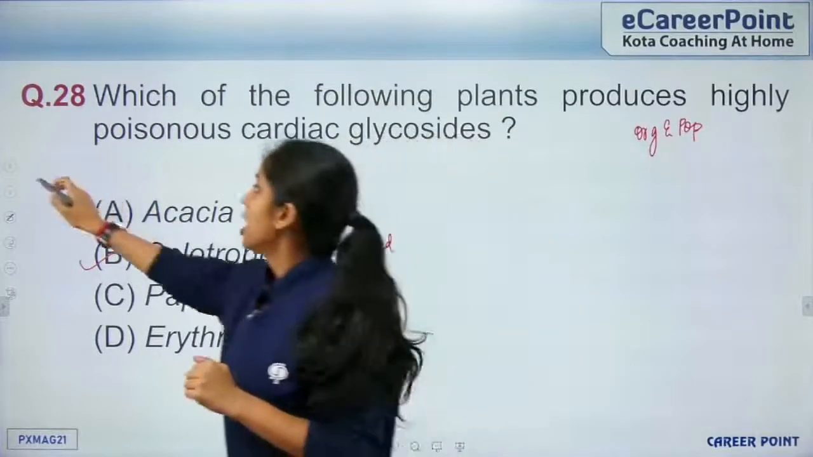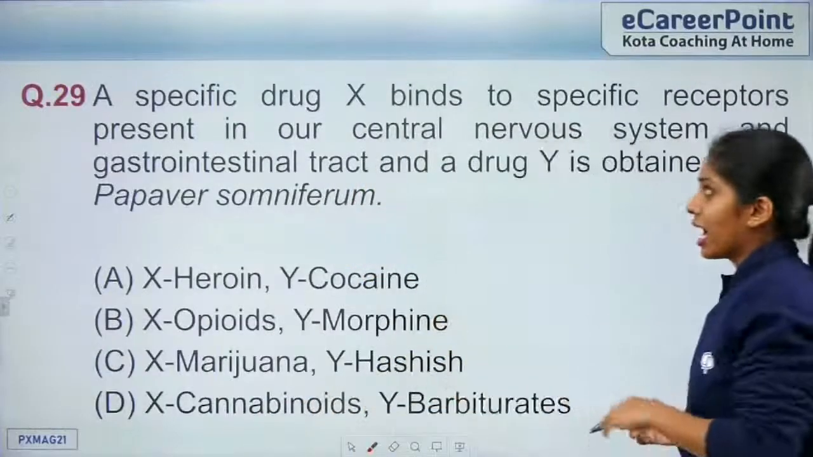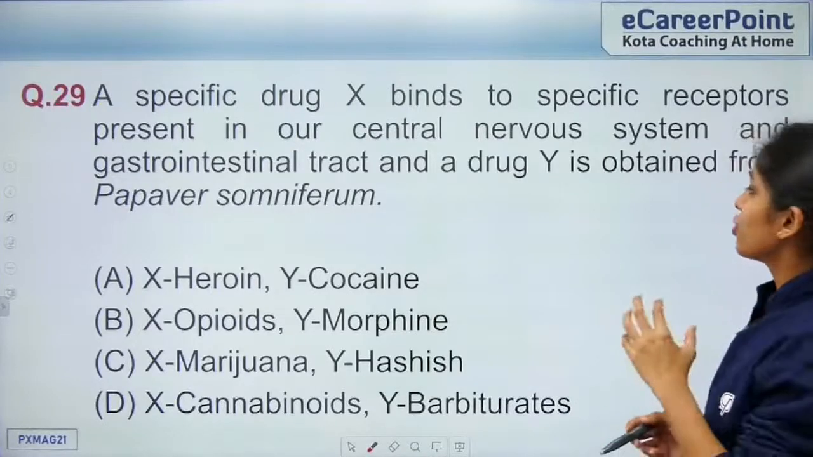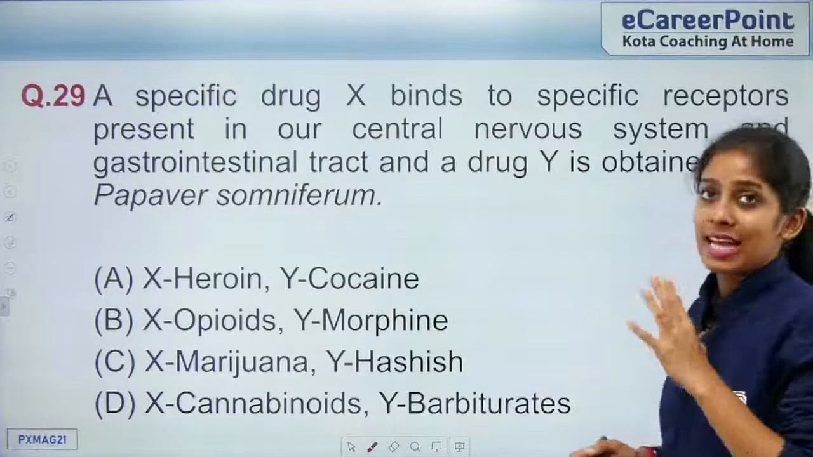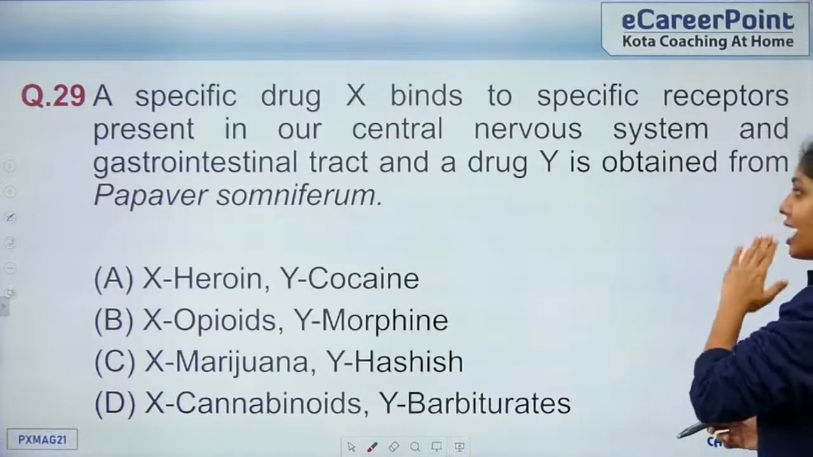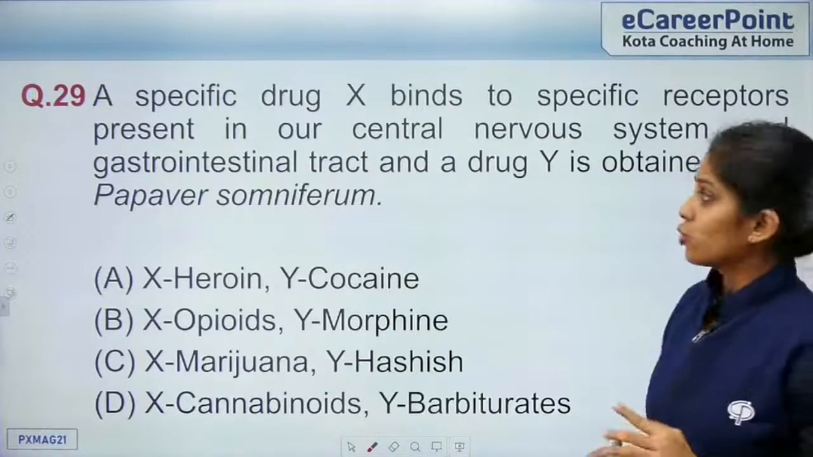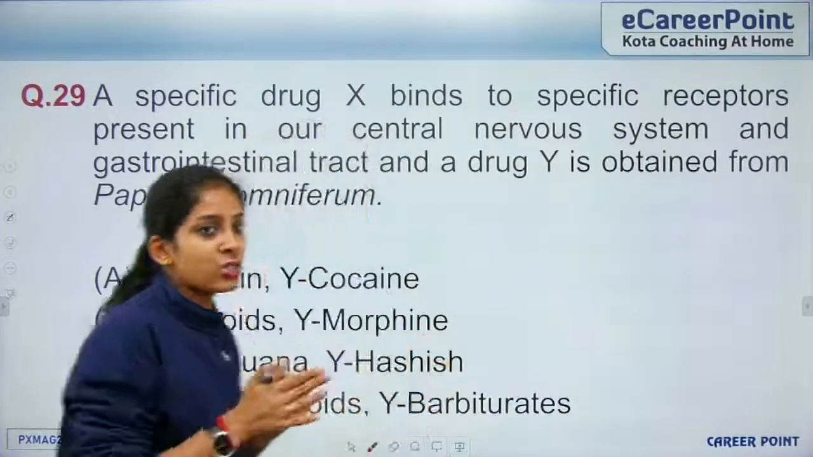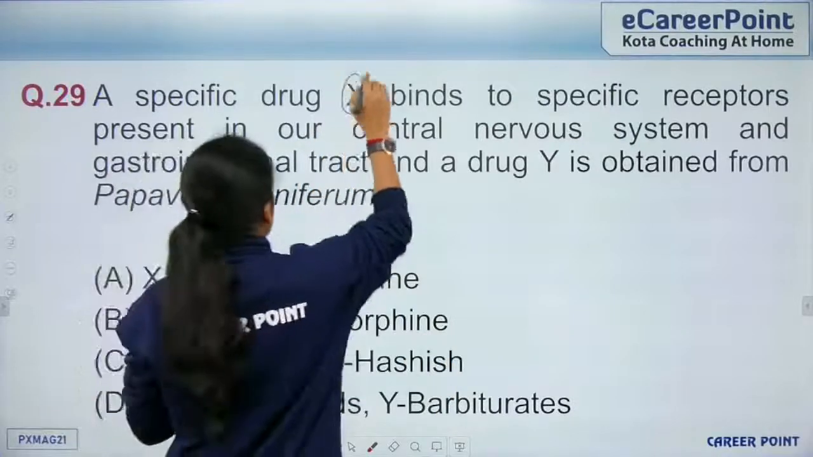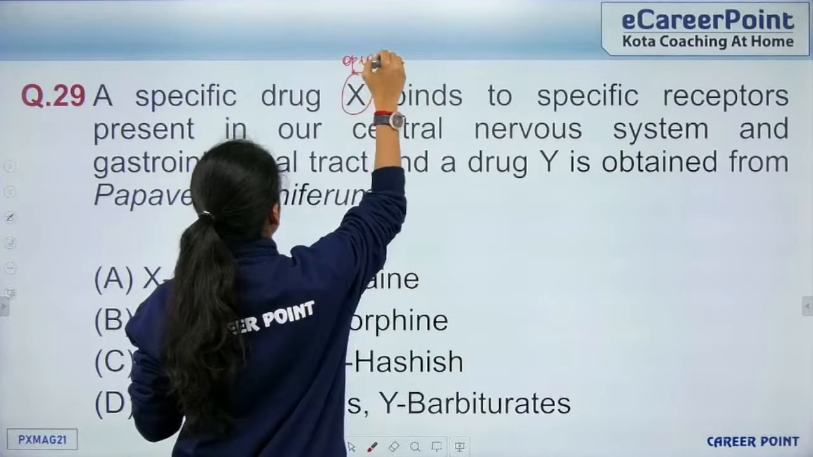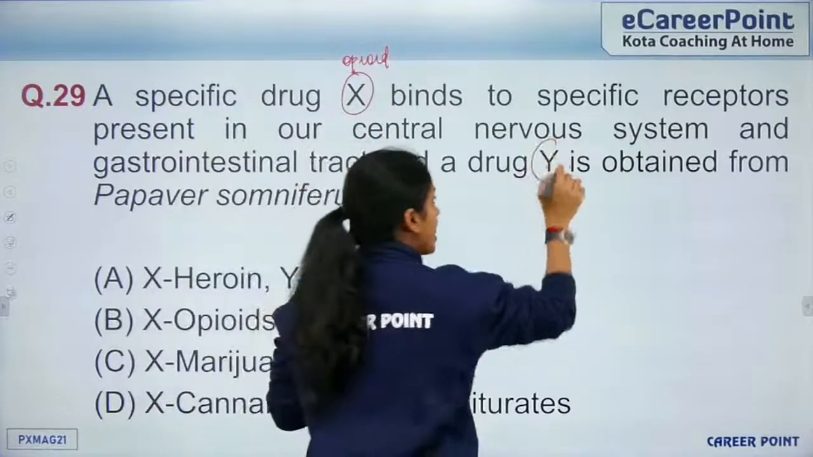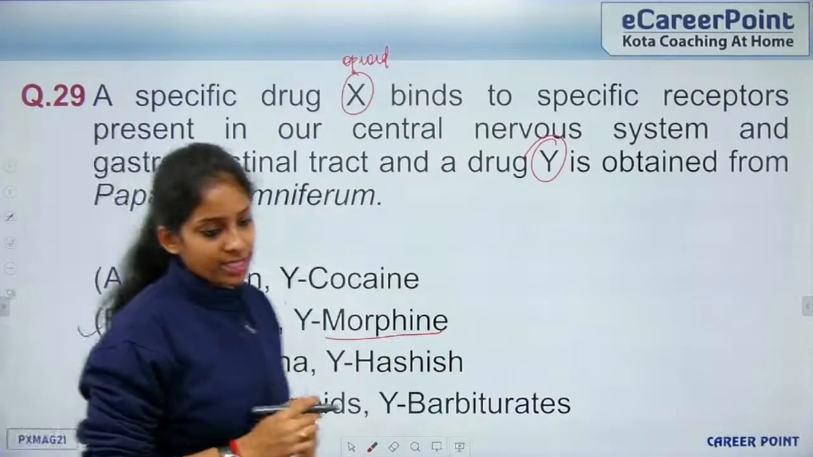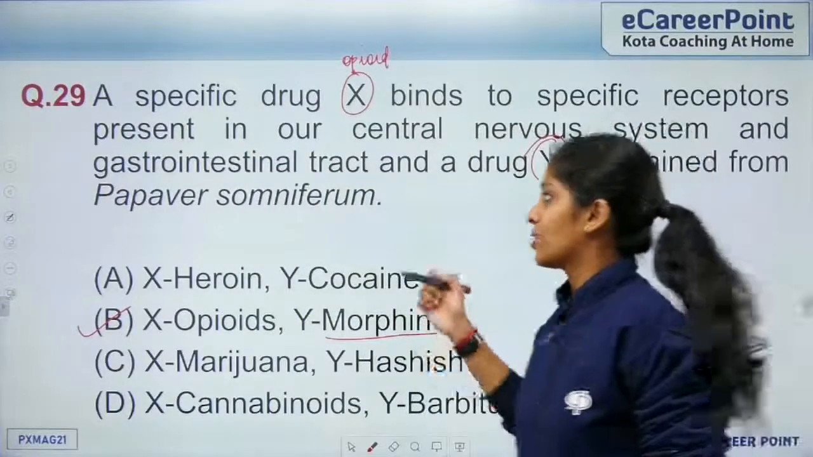Okay, yes. So here we go to the next question, question 29. A specific drug X binds to specific receptors present in our central nervous system and gastrointestinal tract, and a drug Y is obtained from Papaver somniferum. You have to identify X and Y. Which binds to your CNS and your GIT? That is your opioid. So X is your opioid, and Y is your morphine. So it would be option B, right? Clear? Okay, so here we go to the next question.